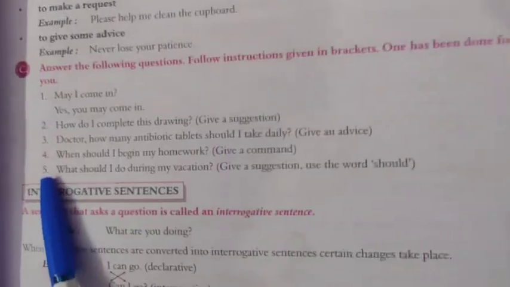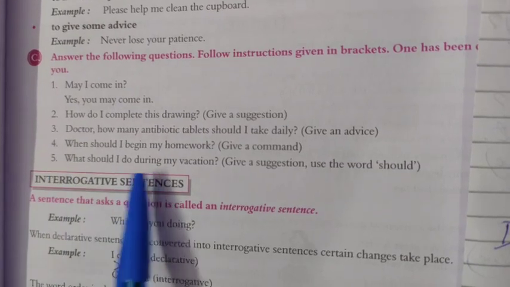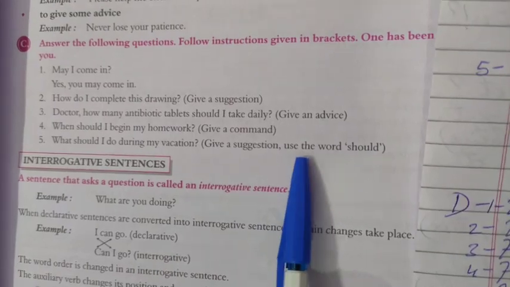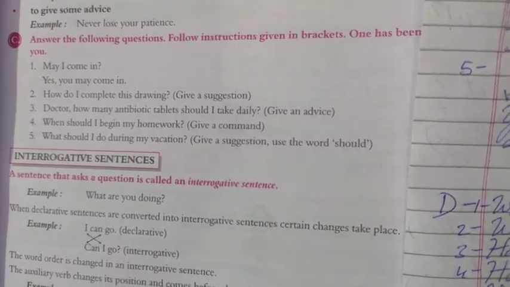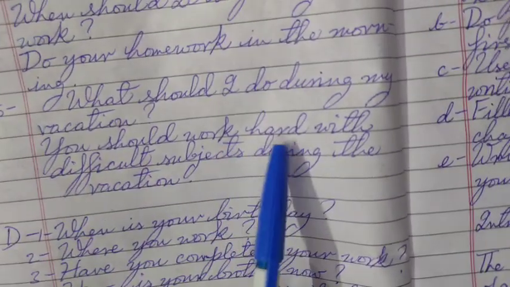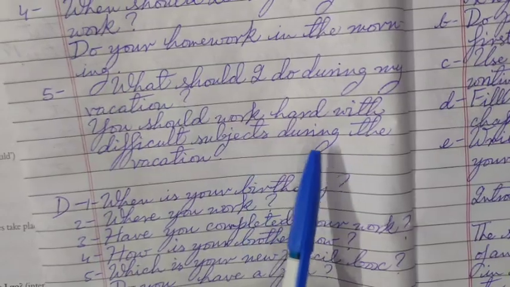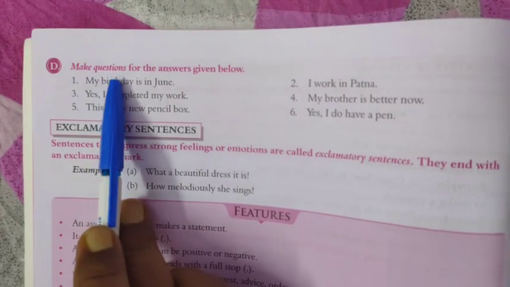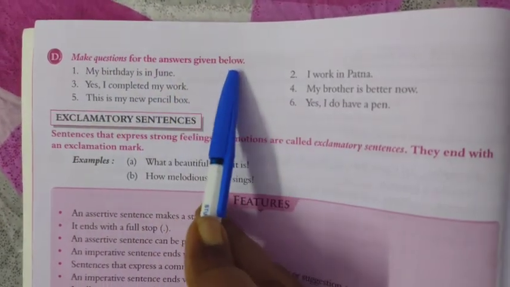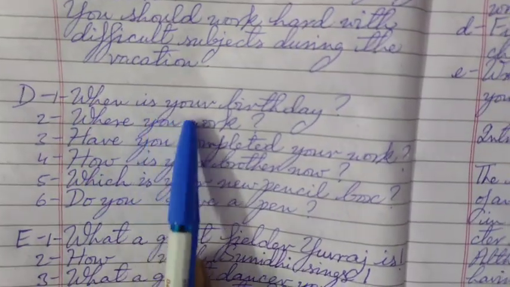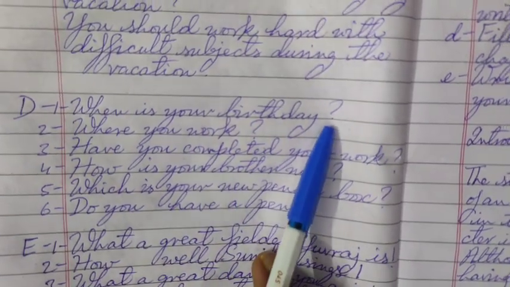And the last sentence is, what should I do during my vacation? According to the instruction, give a suggestion, and in the suggestion use the word should. So the answer for the fifth one is, you should work hard with difficult subjects during the vacation. Now we come to exercise D. Make questions for the answers given below. And the first sentence is, my birthday is in June. And what is the question for that? When is your birthday? And a mark of interrogation.